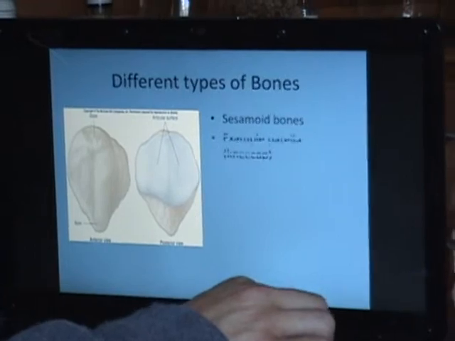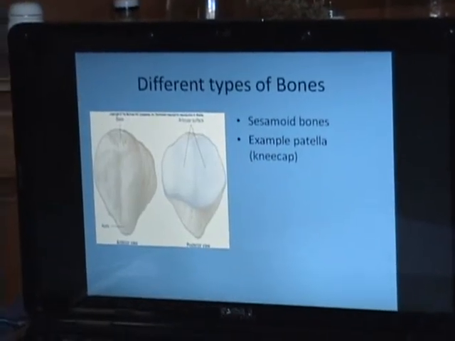Sesamoid bones. An example of a sesamoid bone is the patella. It is the kneecap, and these usually form near ligaments or tendons or in joints. These never have any periosteum on them, and few people have sesamoid bones in all places that are possible to have them, but everybody has a kneecap.